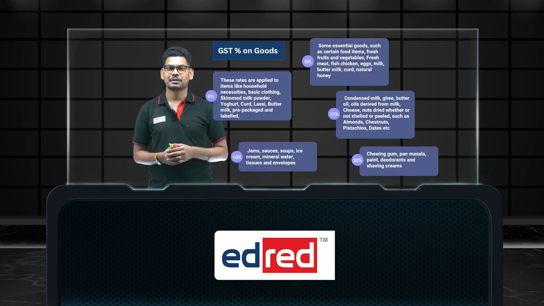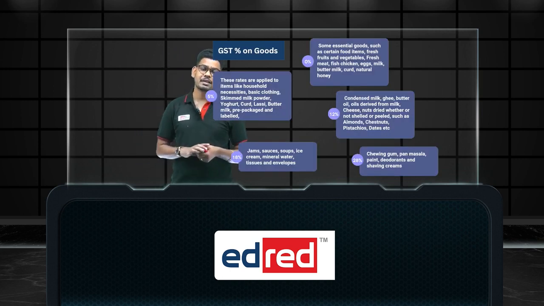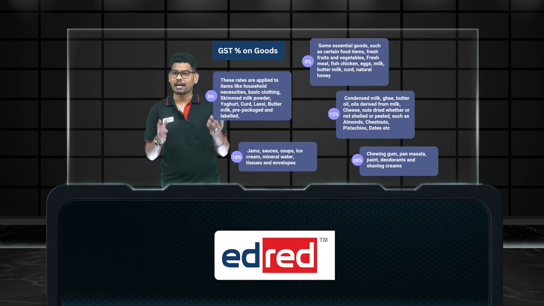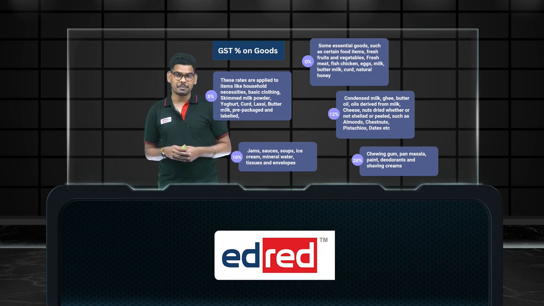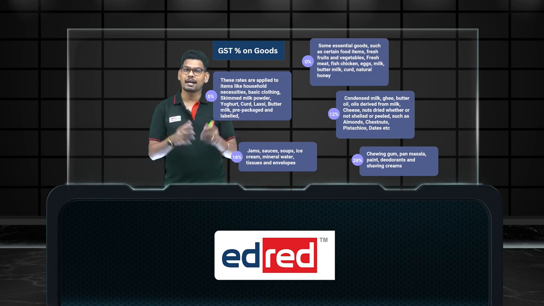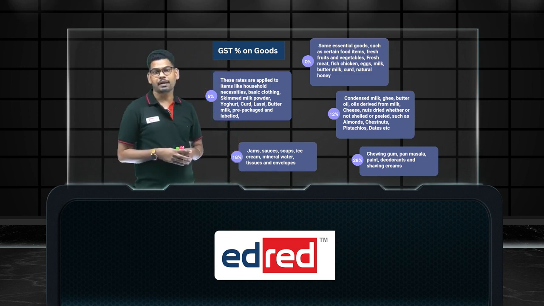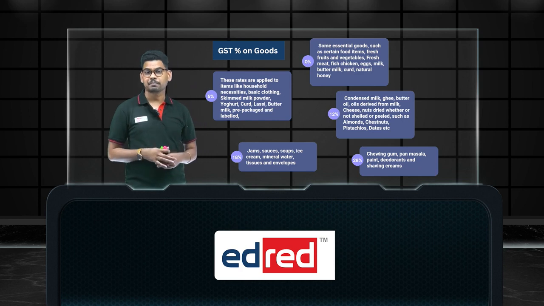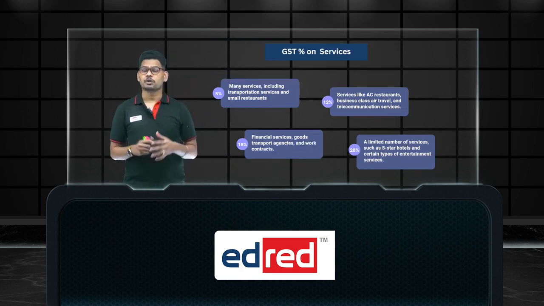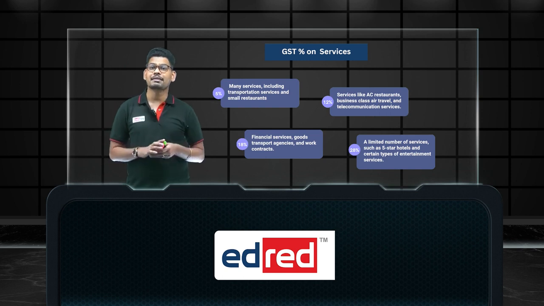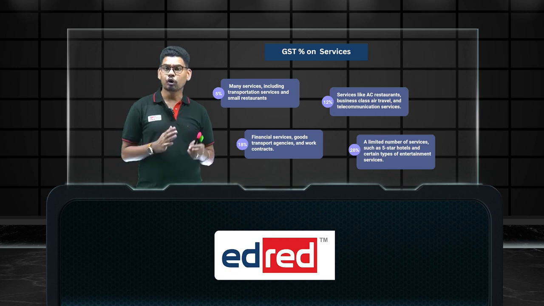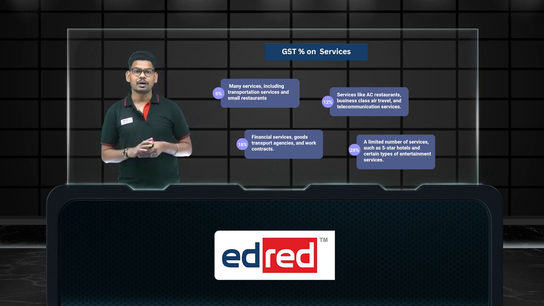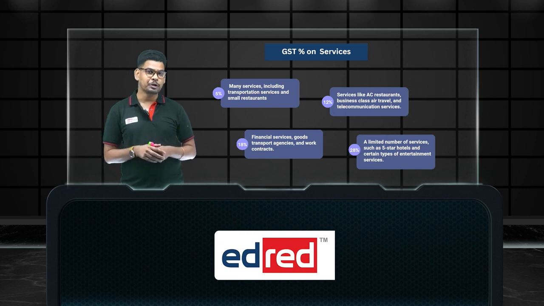We'll go for the next. You can see that goods come under GST. On the display, we have slab rates of 0%, 5%, 12%, 18%, and 28%. Any business dealing with these goods has to collect a certain percentage according to the department rules and regulations. Next, we can see the services as well. Services have the rates of 5%, 12%, 18%, and 28%. Whoever deals with these services has to collect this percentage of tax and submit it to the department.